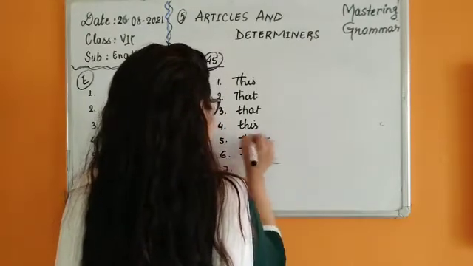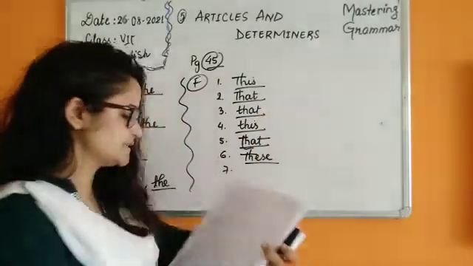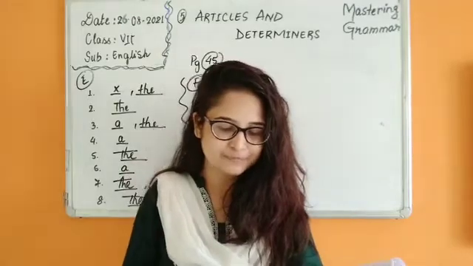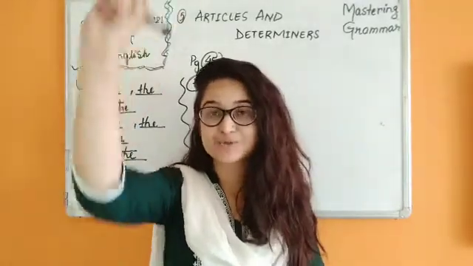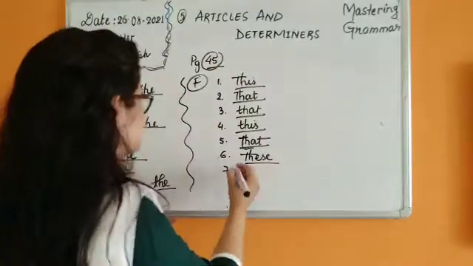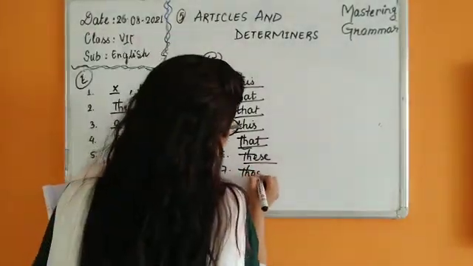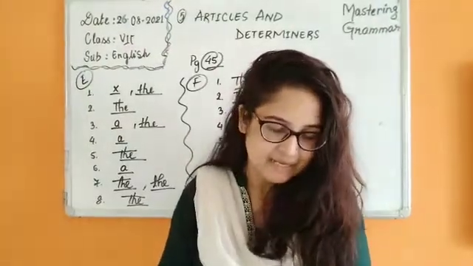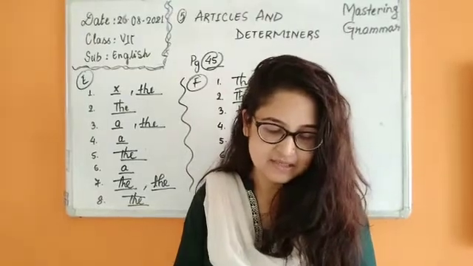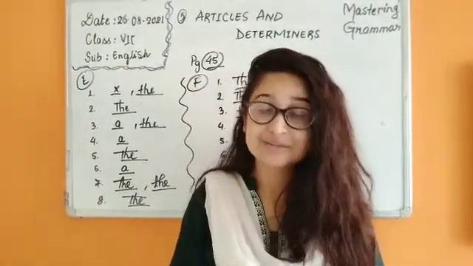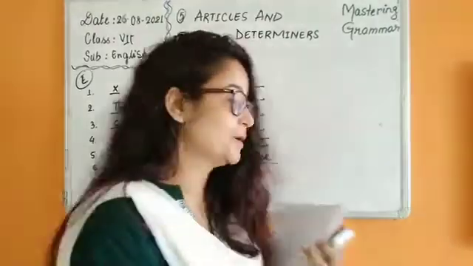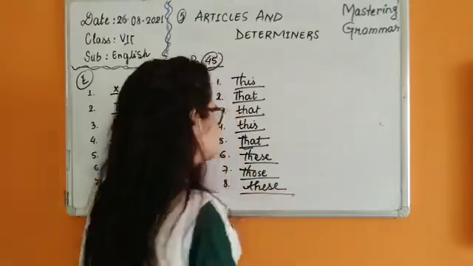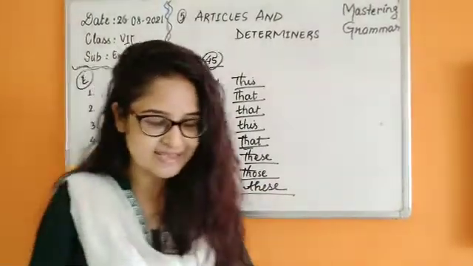Number 7 now. Those, that, these stars are actually millions of miles away. So those, because I'm referring to stars which are far away. So those stars. Number 8. He will take these documents with him. So documents are plural. So these, not that and these. Like these. Yes, children? So we are done with this exercise as well.